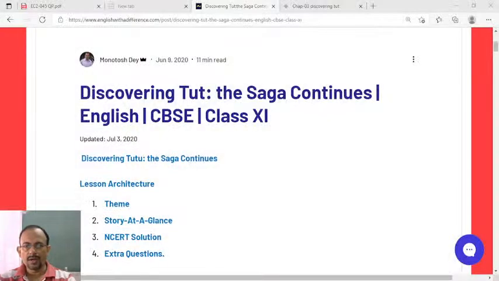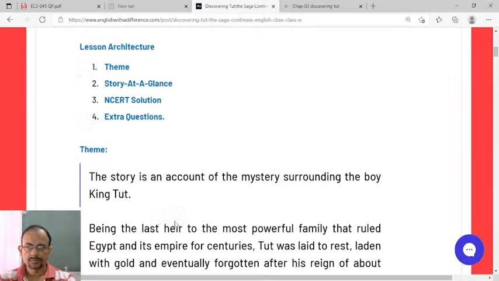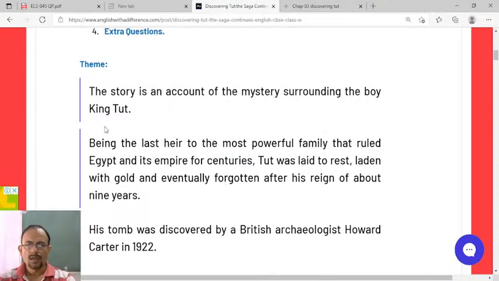So, here you are, discovering Tut. The story is an account of the mystery surrounding the boy King Tut.